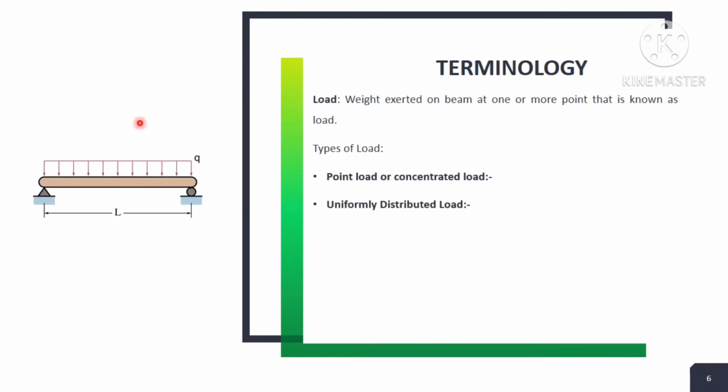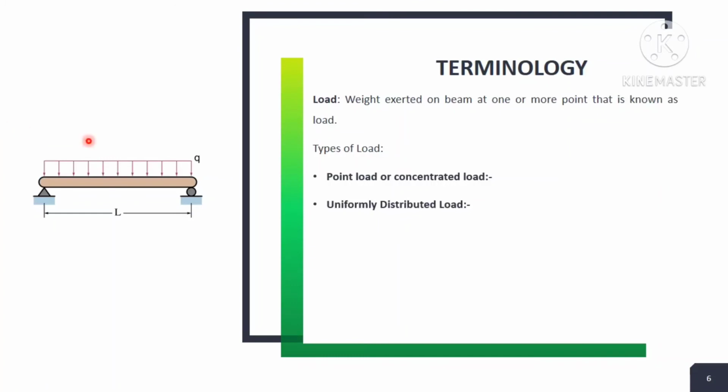Whenever we consider P as a point load or concentrated load, it is exerted at a fixed point, but in the UDL the load gets divided into several sections, any number greater than 1, and the distribution is uniform, meaning all the weight is distributed uniformly on the entire beam.